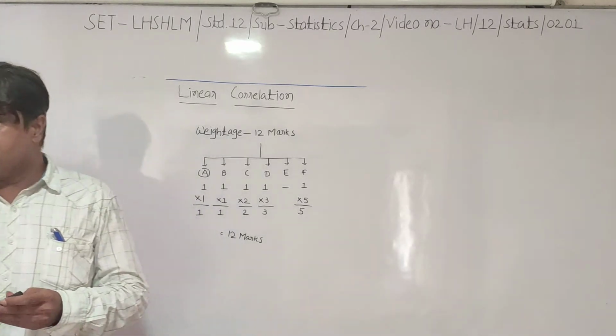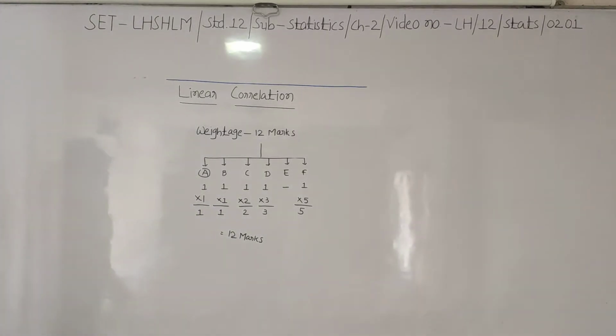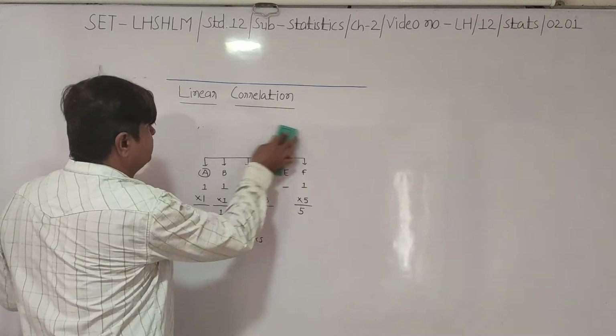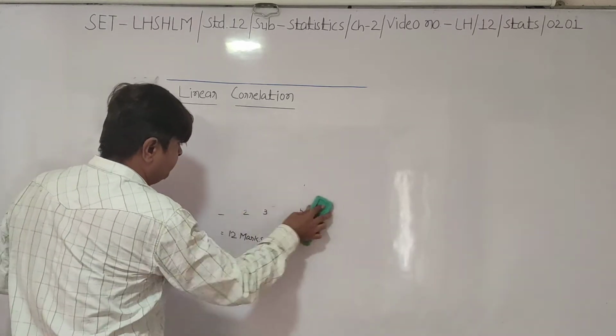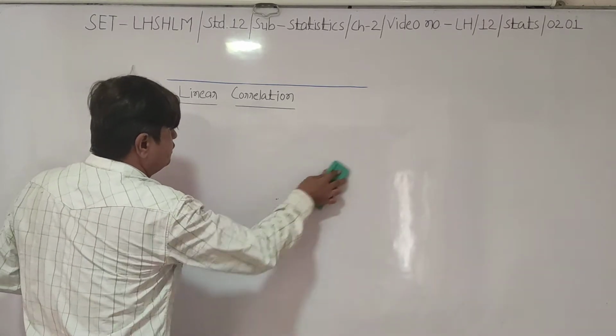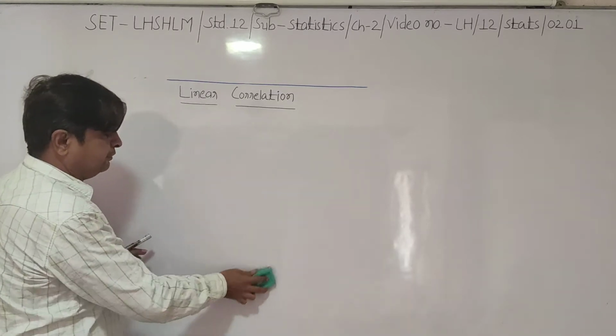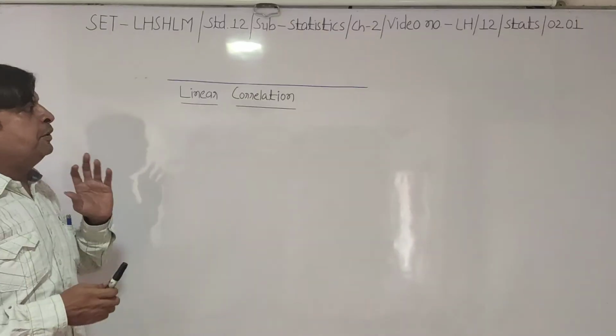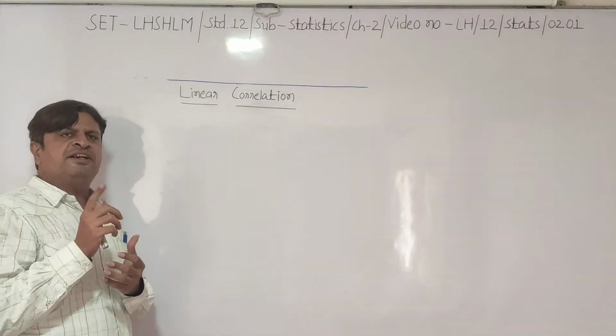Now, what is linear correlation? Let us understand the meaning of this term first. So now see, in standard 11th we have already learned about the relationship of single variables.